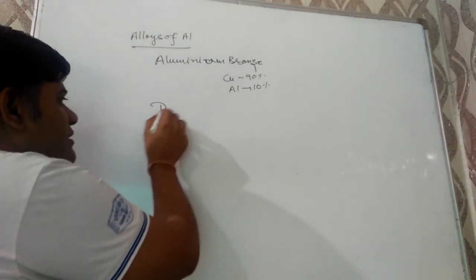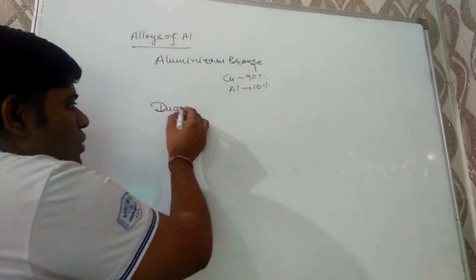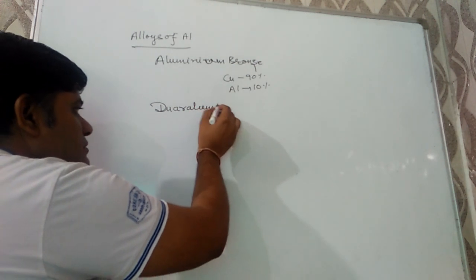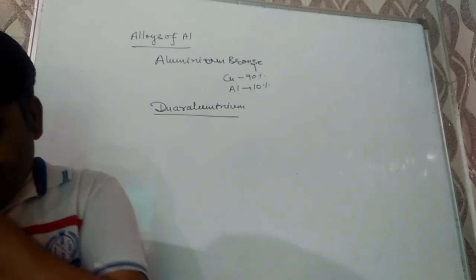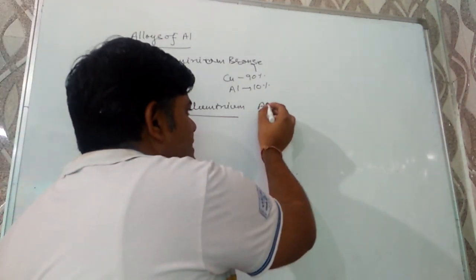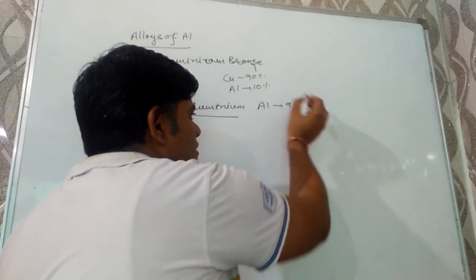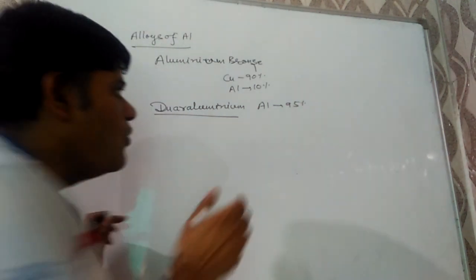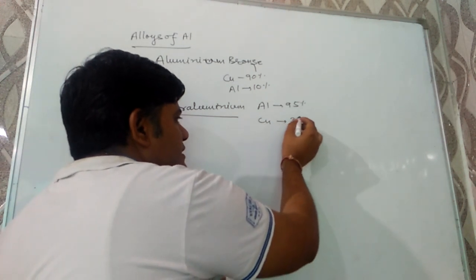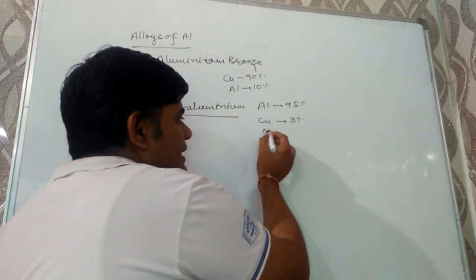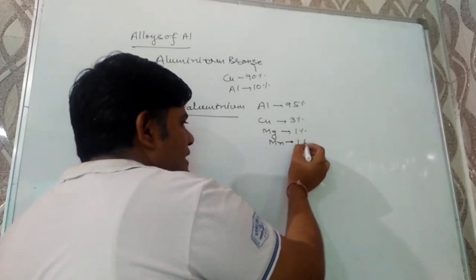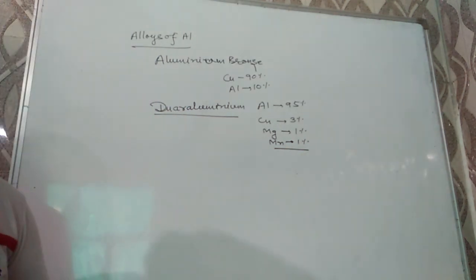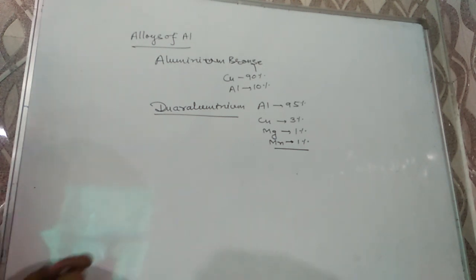Next one is duralumin. It contains aluminium 95%, copper 3%, manganese 1%, and magnesium, that is also 1%, and it is used for making of wings of aeroplanes.